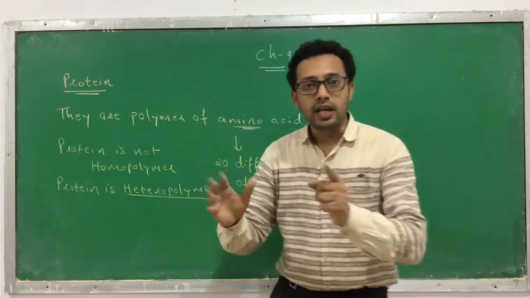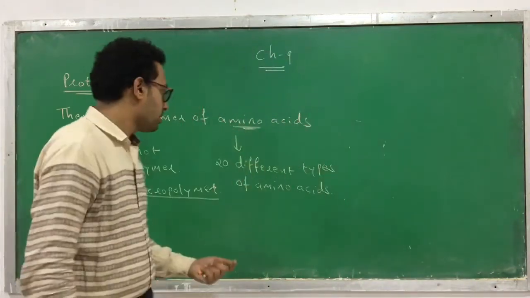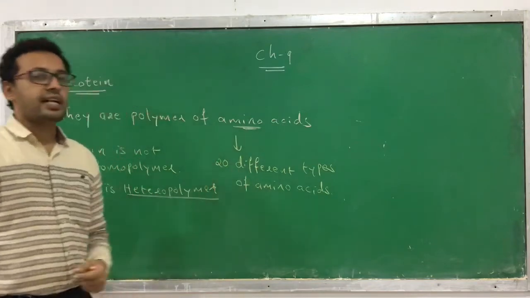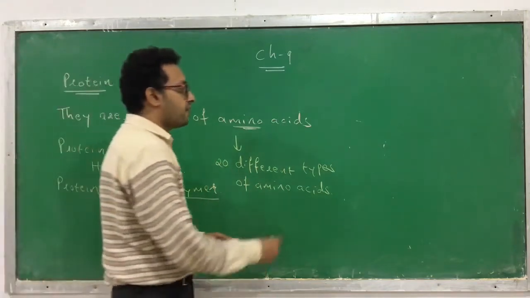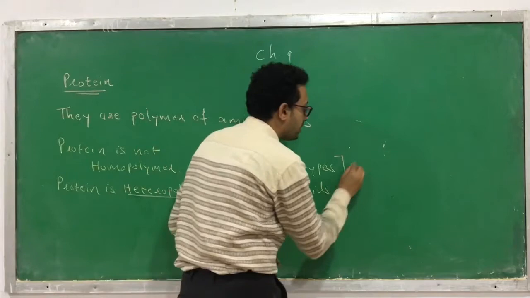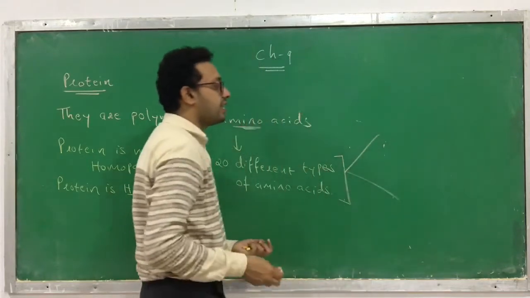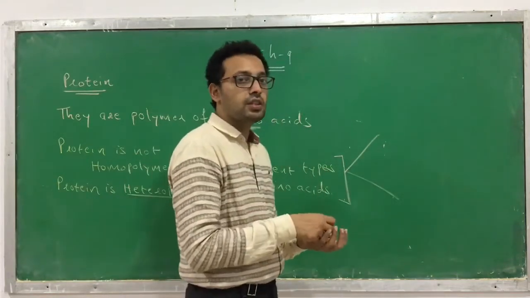Now there are different types. Here you know that there are 20 different types of amino acids present. These 20 different types of amino acids are categorized into two types. How many types? Two types.